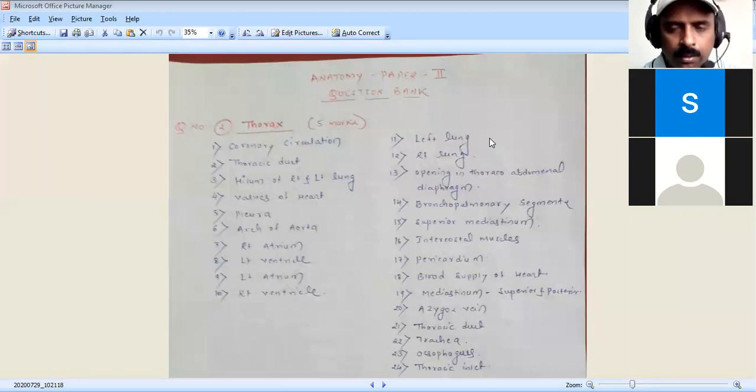And I have told the relations of the right lung and left lung. One more question here: you have to tell what is the difference between the right and left lung. Difference between right and left lung also you have to remember. What is the weight of the right lung? Generally we remember 700 for the right and 600 for the left, a 100 gram difference. The right lung has 3 lobes, upper, middle and lower, and the left lung has 2 lobes, upper and lower.